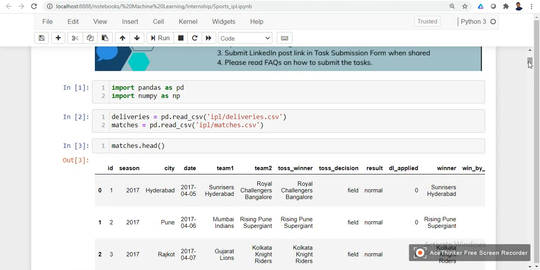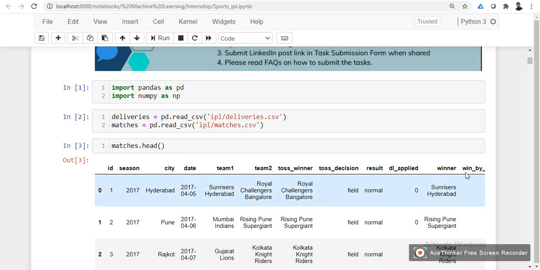So for this particular task we are importing these libraries called pandas and numpy, and we require two different kinds of datasets. One is deliveries and the other is matches. The deliveries dataset contains detailed information about the matches, that is ball to ball information. And the matches dataset consists of the overall information about the matches. And we can see the insights of this matches dataset using the head command.